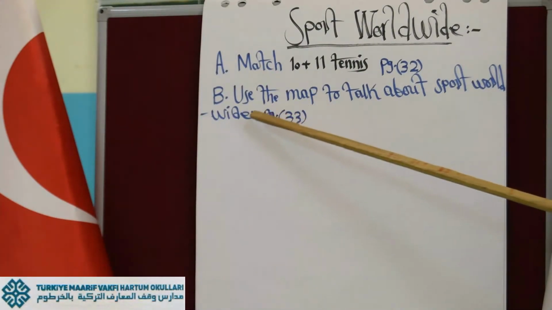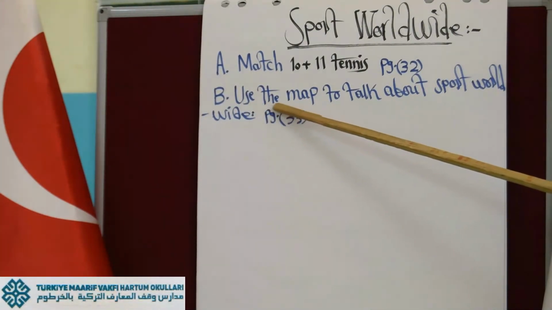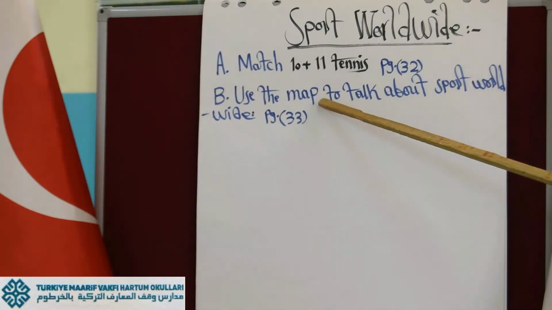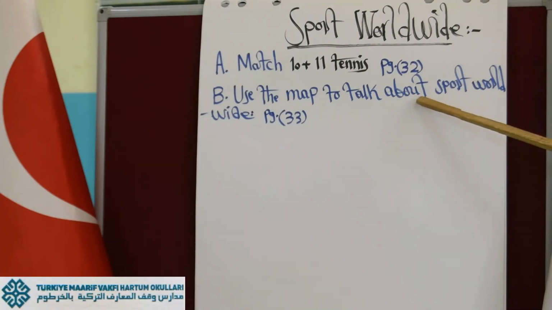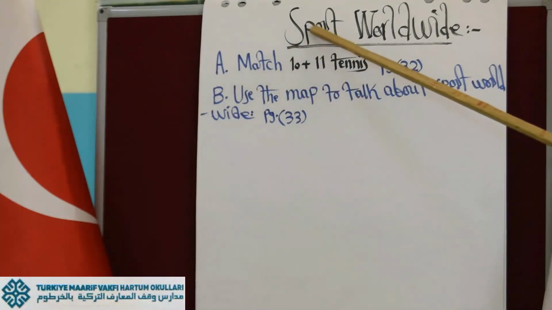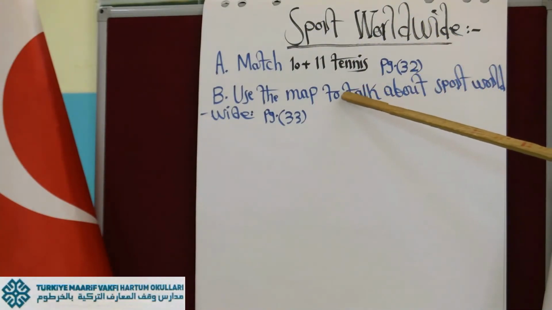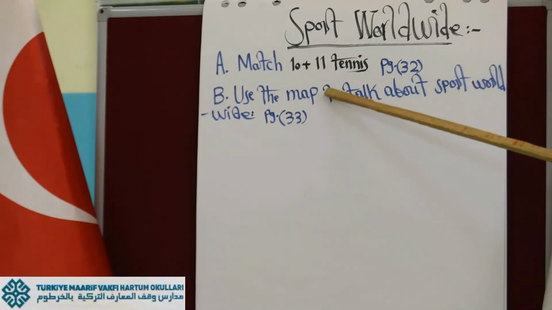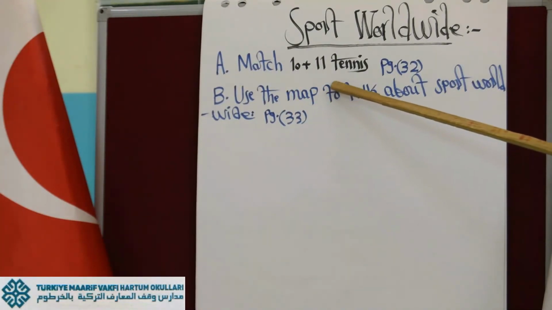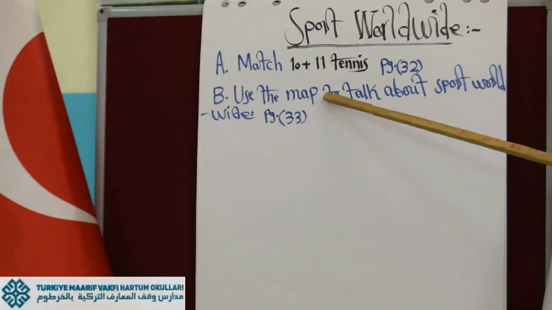B, use the map. There is a map on page 33 to talk about sport worldwide, the same that I have. So to talk about sport worldwide, there is a map prepared for us.